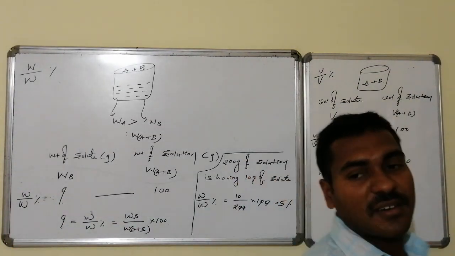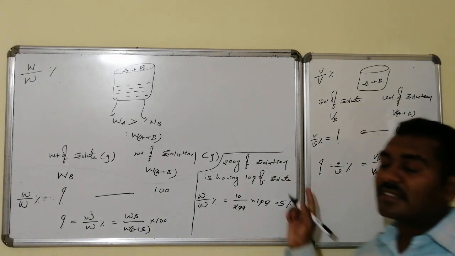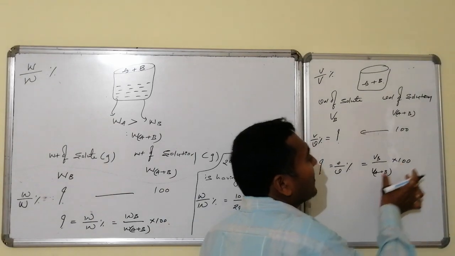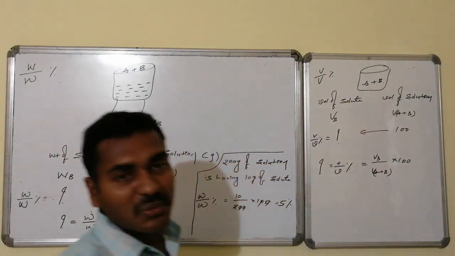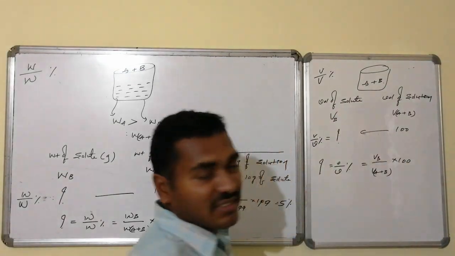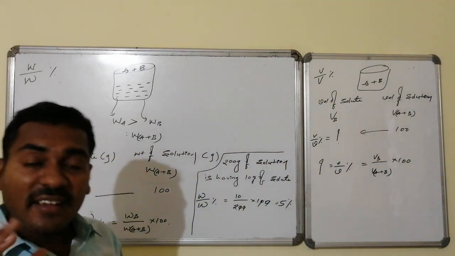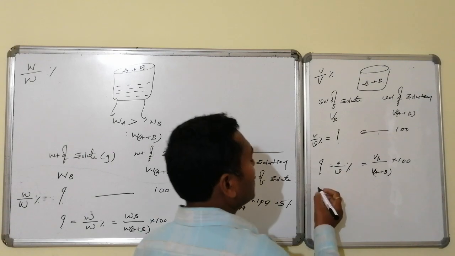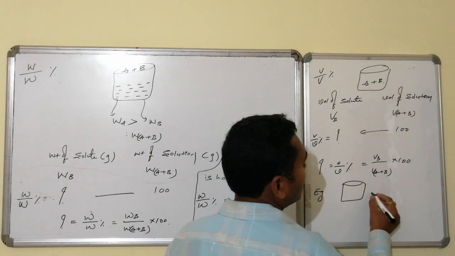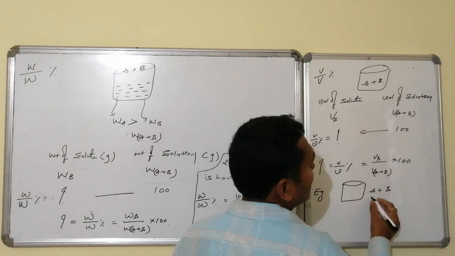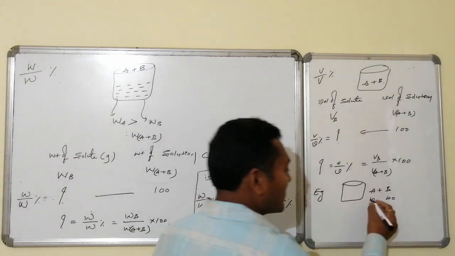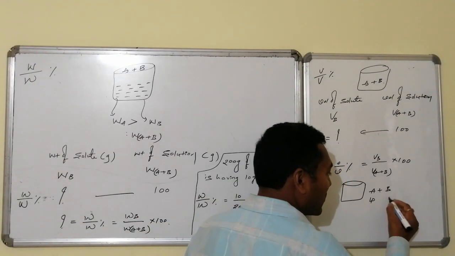This is also one of the concentration units. Here concentration is expressed in terms of volume. That is, for every 100 ml of solution, how many mLs of solute or solvent are present is known as its corresponding volume by volume percentage. Suppose for example there is a 50 ml solution of the A plus B combination. Within this 50 ml, 10 ml is solute, and 40 ml is solvent.